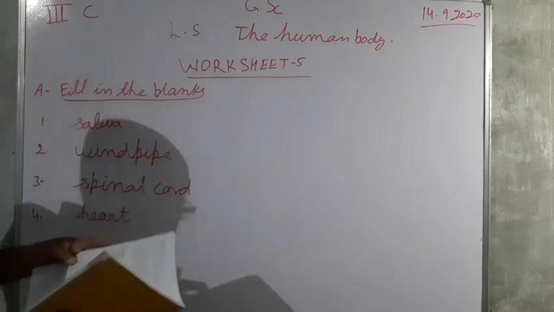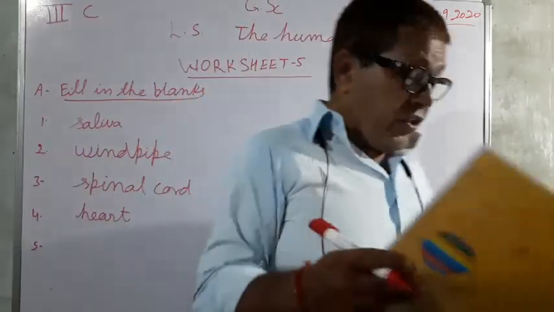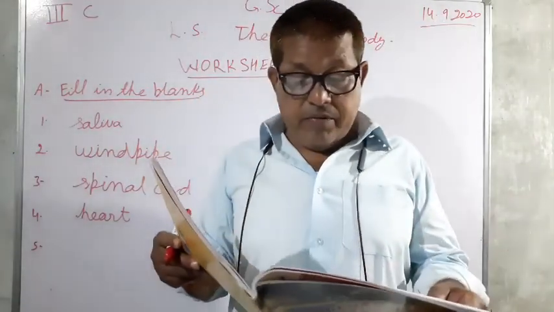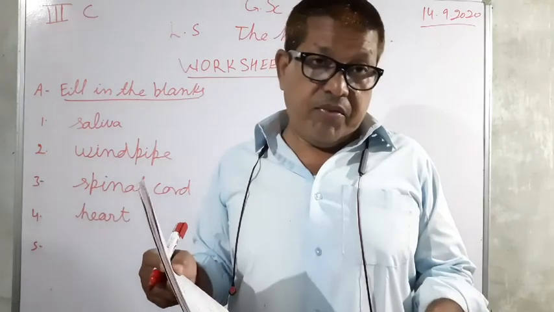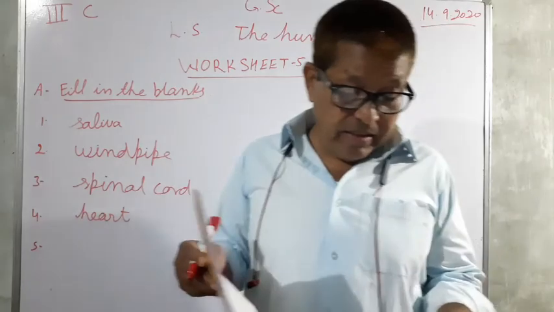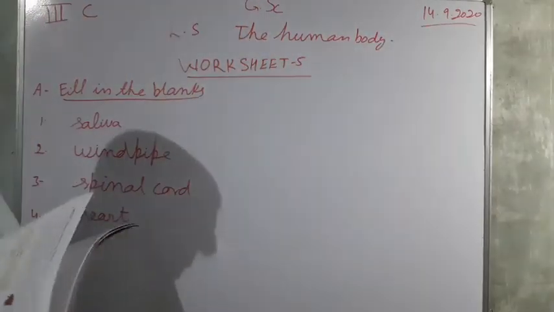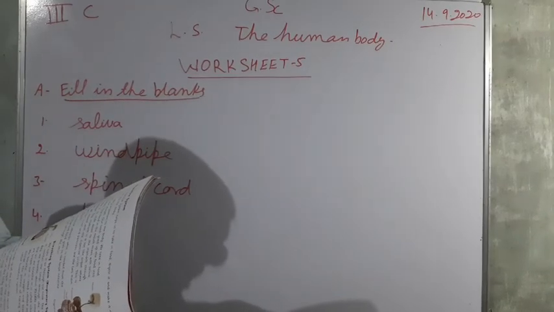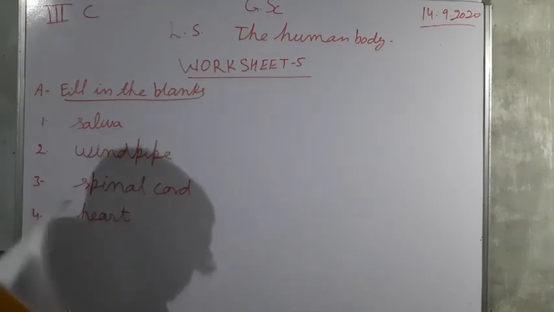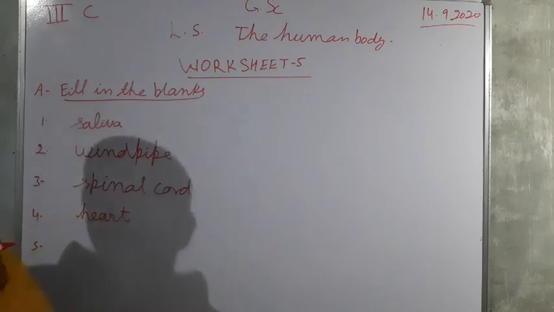And fifth, blank help our body to throw out waste in the form of urine. So here you have to fill in kidneys. Kidneys help our body to throw out waste in the form of urine.